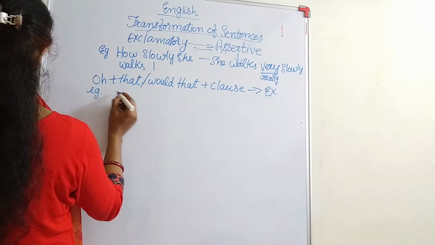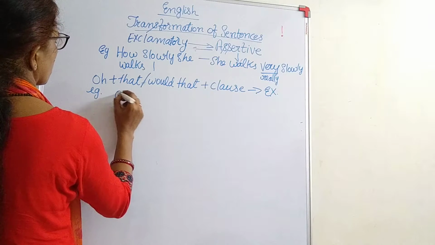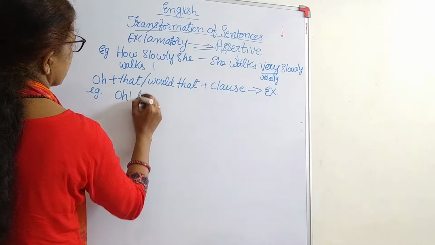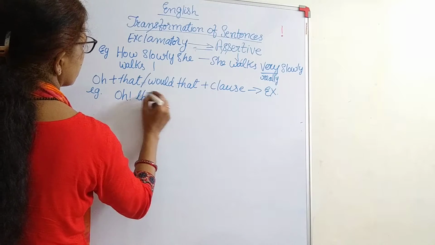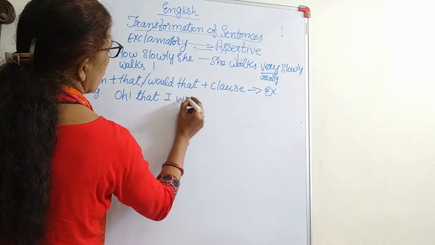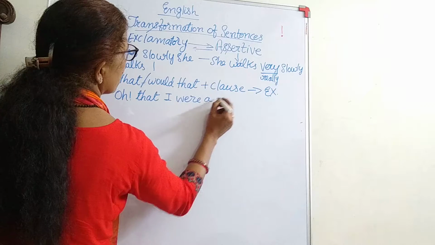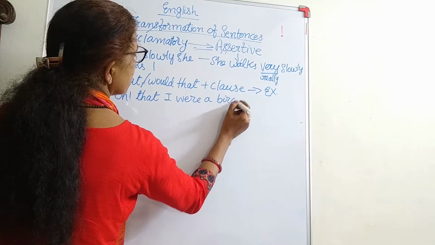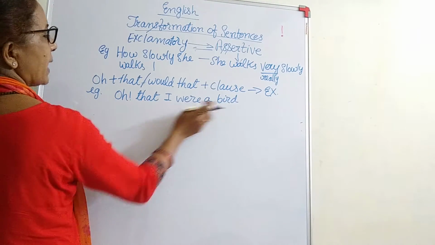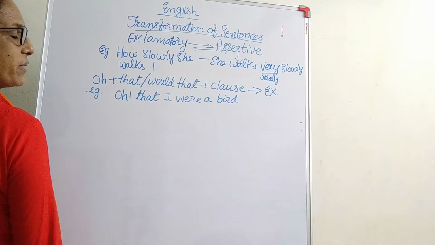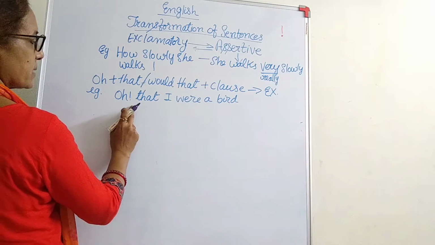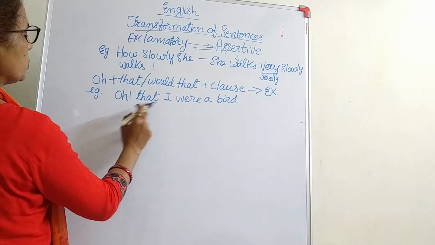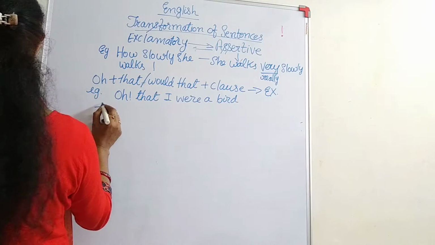Okay. Oh, that I were a bird. Oh, that I were a bird. This is an exclamatory sentence. And this exclamatory sentence will be changed into assertive. So what do we make it?